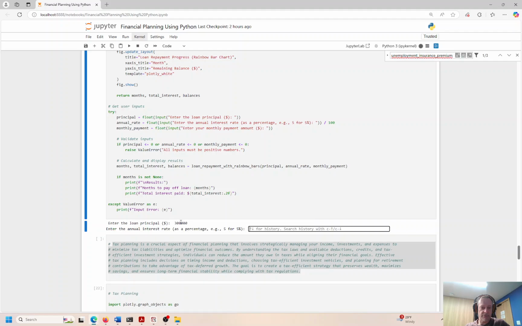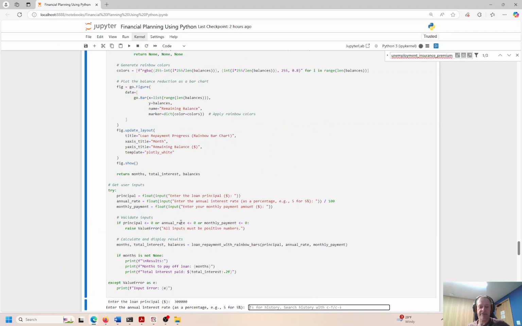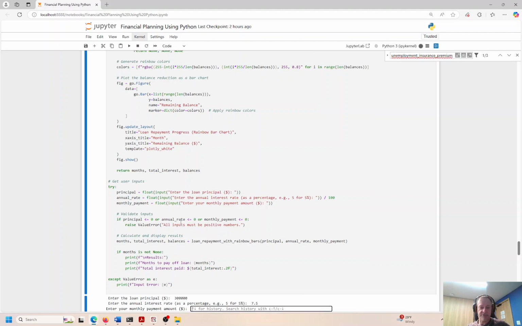Now, in New York City, nobody's buying houses for 300K. That doesn't exist. But let's say outside of New York City, this could be a realistic example, although home prices seem to have appreciated pretty significantly since the beginning of COVID. So even this might be low, but you know what? Let's just go with it. I think for our illustration purposes here, it's fine. Annual interest rate on a loan, let me put 7.5%. I think that's pretty realistic.